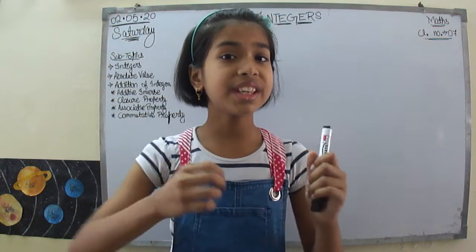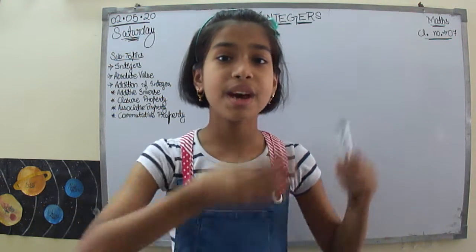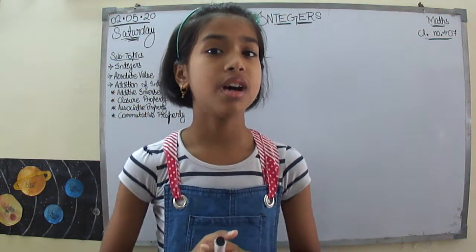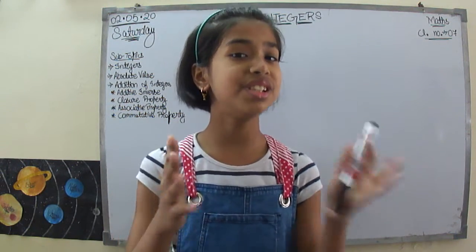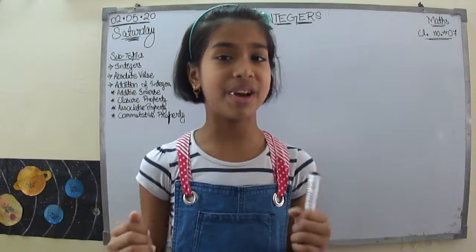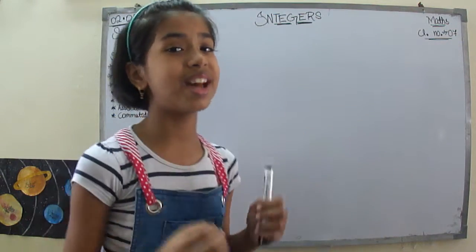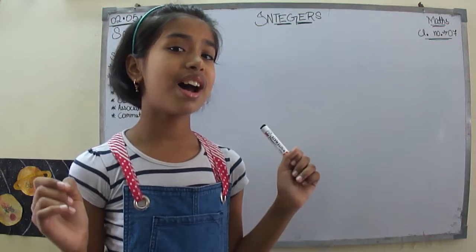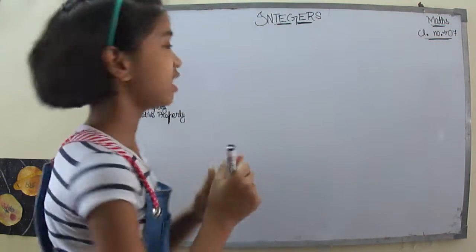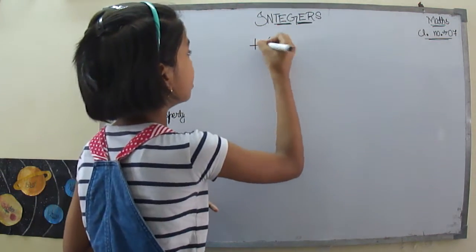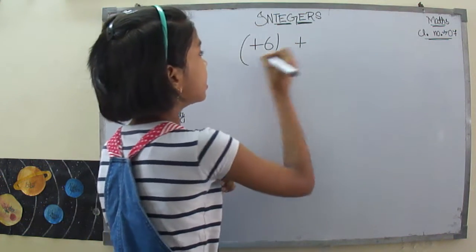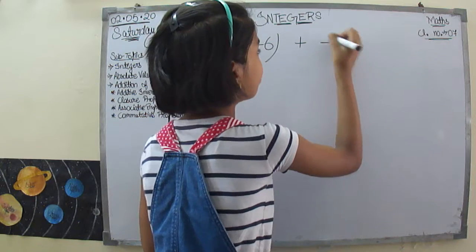So we can have a question like a positive number plus a negative number. How will you do that? Let's visualize it on the number line. Take a question like +6 plus -4.